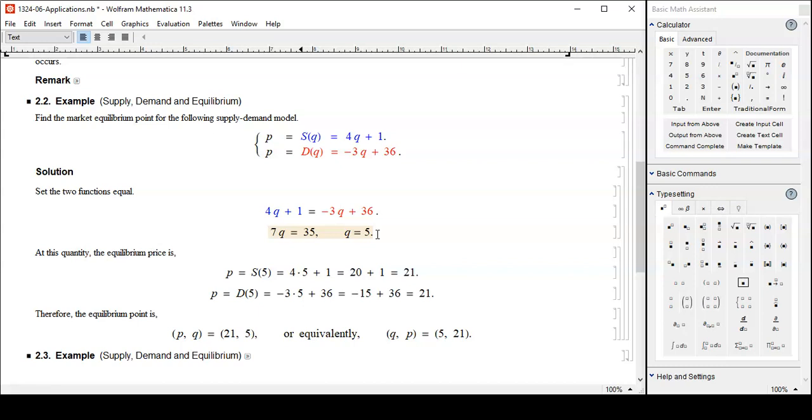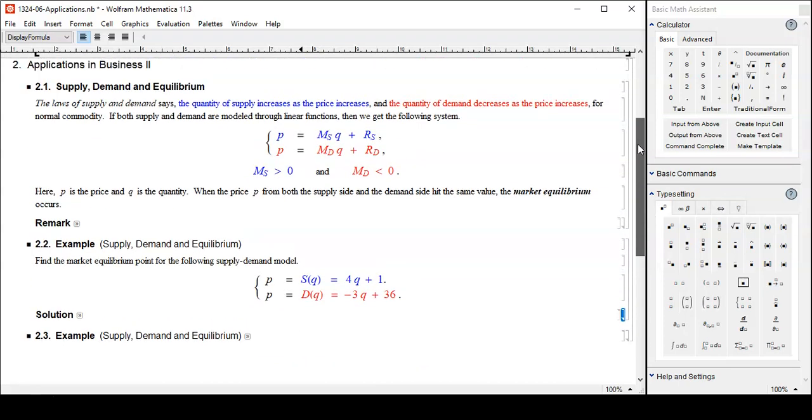Okay, we got the quantity. Let's find out the price. I can plug in Q equal to 5 into either blue or red. Either way it'll work out. Plug into blue, the supply side, we get 21. Plug into red, the demand side, we get, of course, 21. They have to be the same because we equated them. If these two become different, then something is wrong. You must have made a mistake somewhere, so you have to correct it. So the equilibrium point is P is 21 and Q is 5, one way or the other.